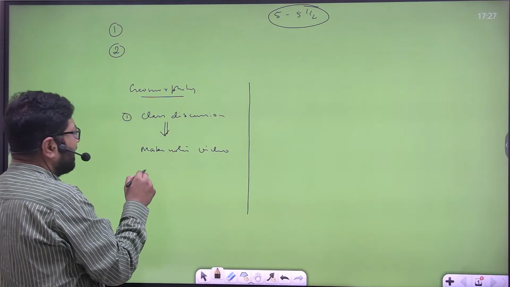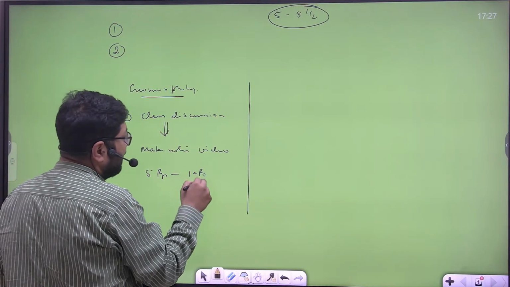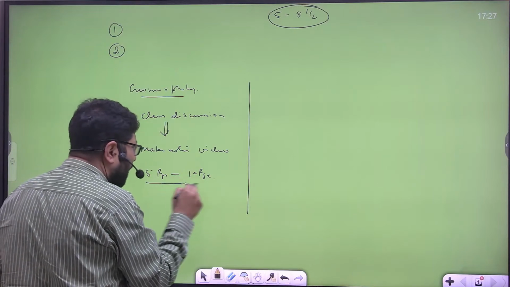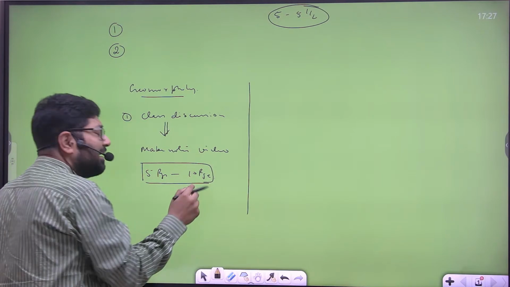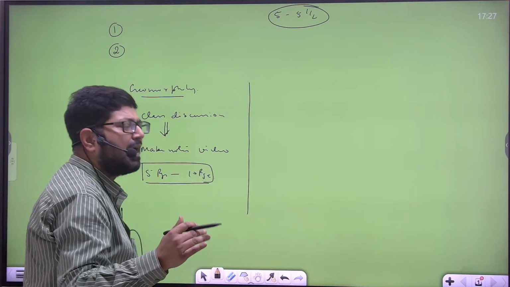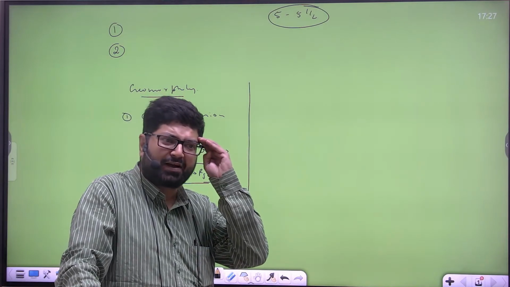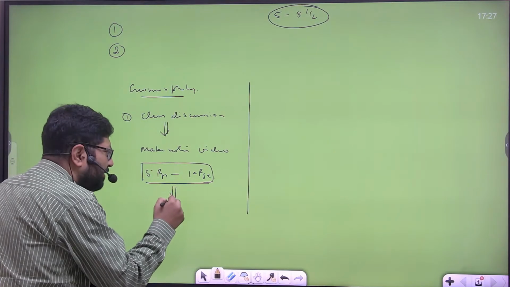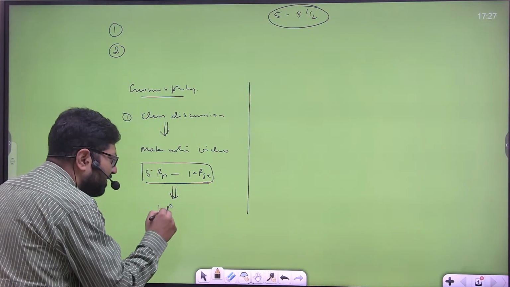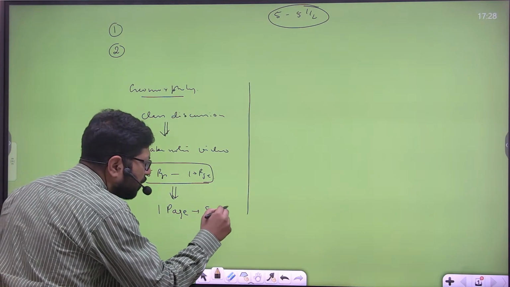Suppose the notes take 5 to 10 pages. The most important thing now is to study these 5 to 10 pages 10-15 times, until you are very thorough with them. Once you have studied them 10-15 times, reduce these 5 to 10 pages into one page, and that we call a synopsis.